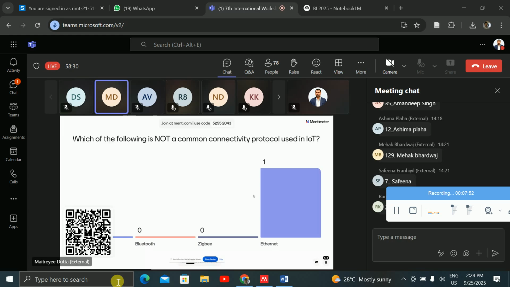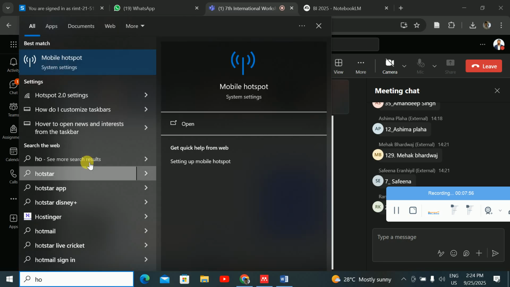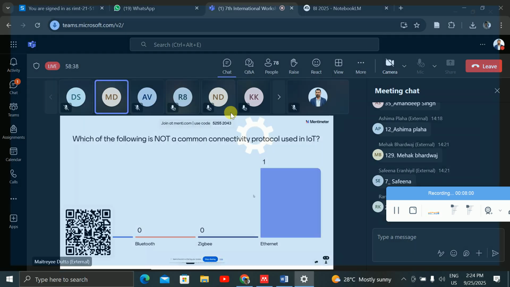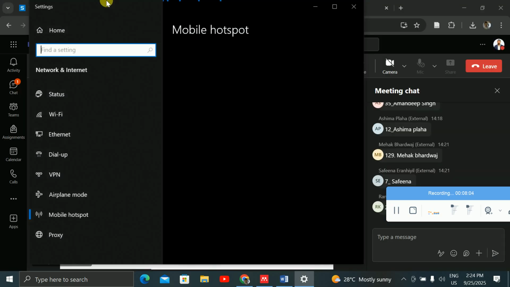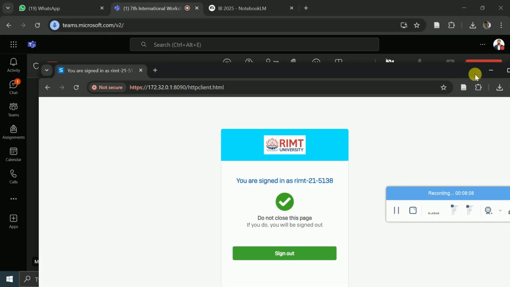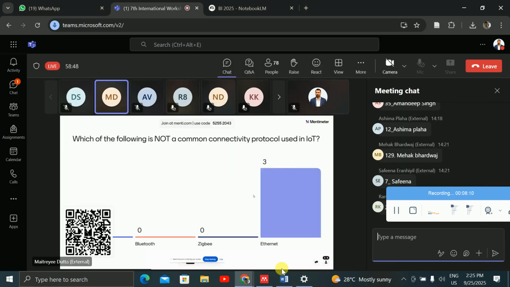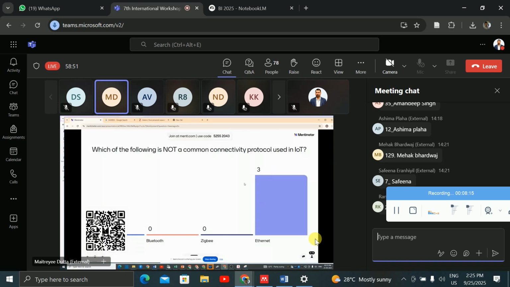Zigbee and Bluetooth are all common connectivity protocols. Here it is asking which is not a common connectivity protocol. Of course Ethernet, that is your cable connection, is not the common connectivity protocol used in IoT. So this method you can use for your presentation.